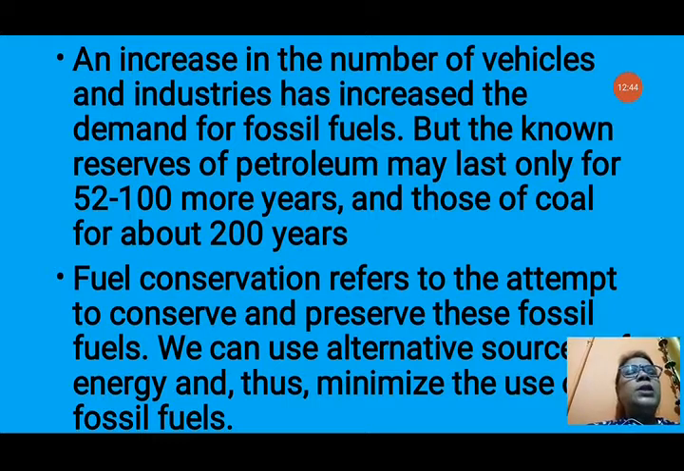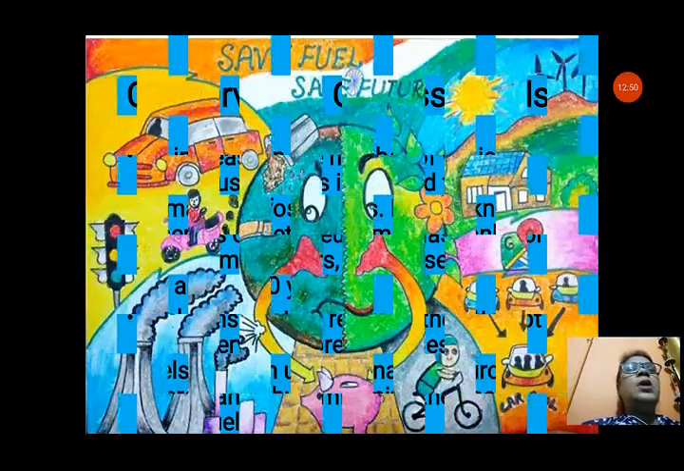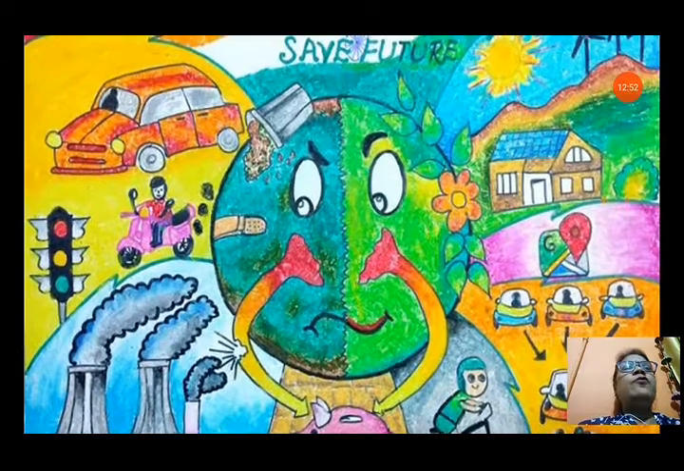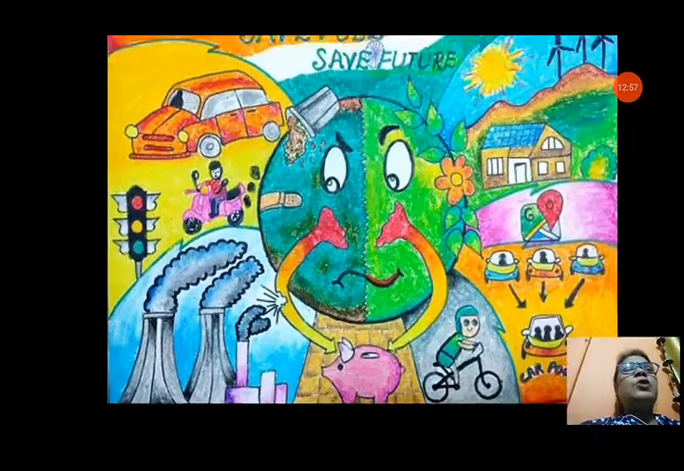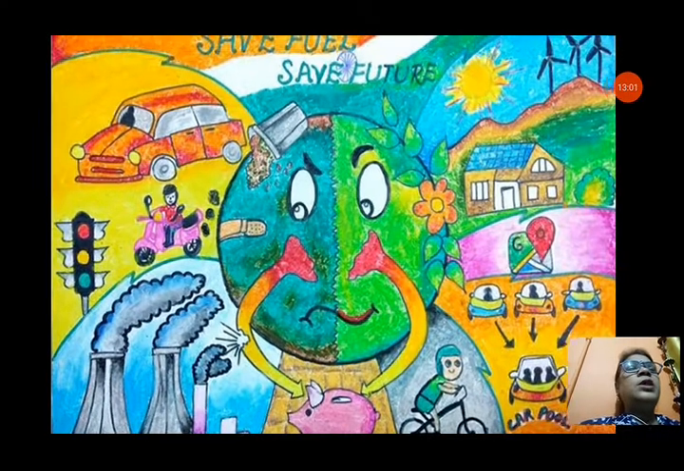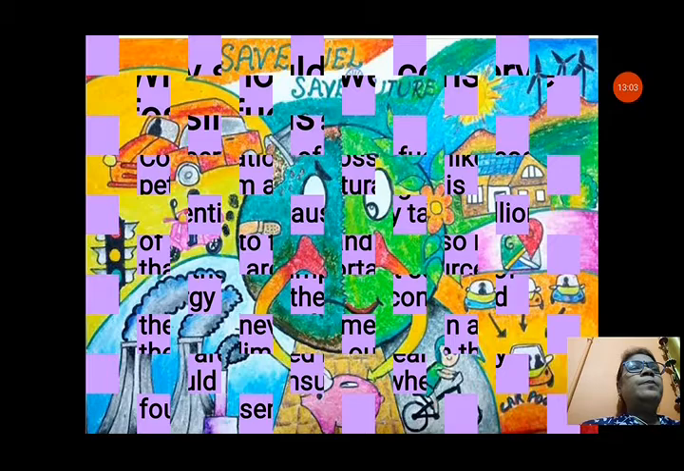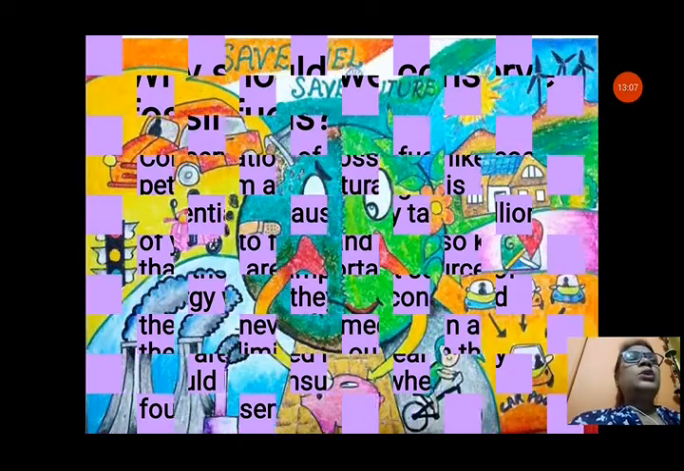We can use alternative sources of energy, and thus minimize the use of fossil fuels. We can minimize the use of fossil fuels to conserve them. You can see: save fuel, save future. If you save our fuel, we will save our future also. And it will not pollute our environment either. You can see on the right side of the picture how we can save fuel. The right side of the picture shows how to save fuel.